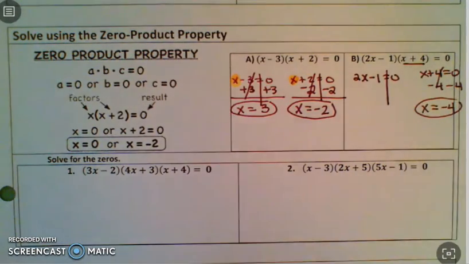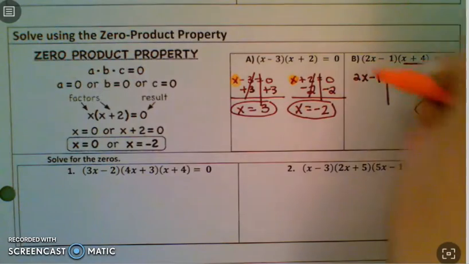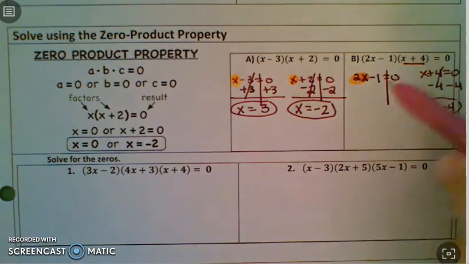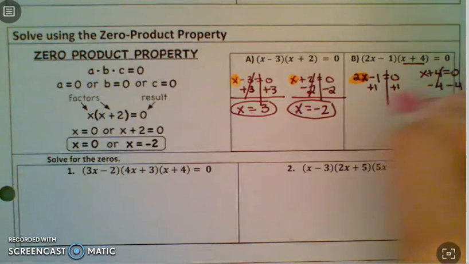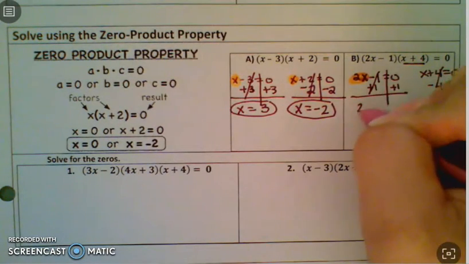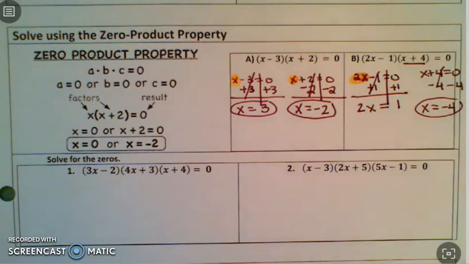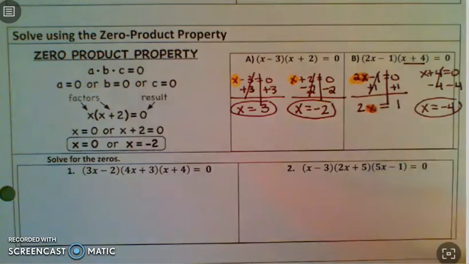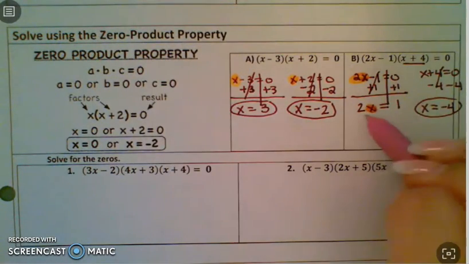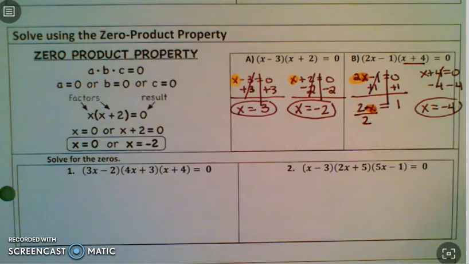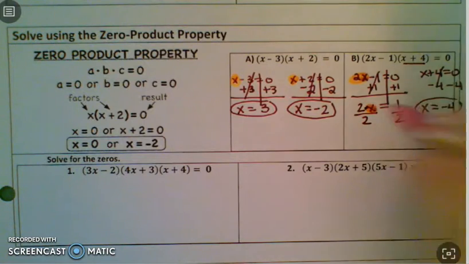So I need to solve. Again, I need to get x by itself. I have to get rid of the 1 first. Plus 1, plus 1. So now I have 2x equals 0 plus 1, which is 1. I'm still trying to get x by itself, and it's not by itself because it has a 2 in front of it. 2 is being multiplied by x, so the opposite of multiply is divide. And remember, whatever you do to one side, you have to do to the other. So now I have x equals 1/2.